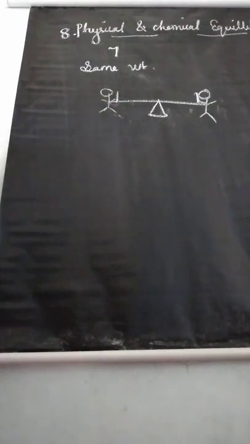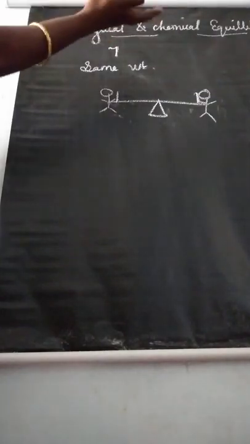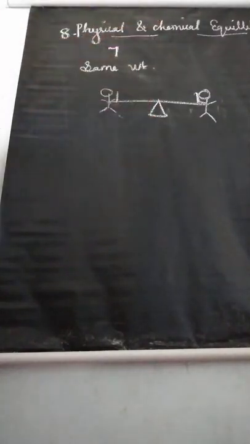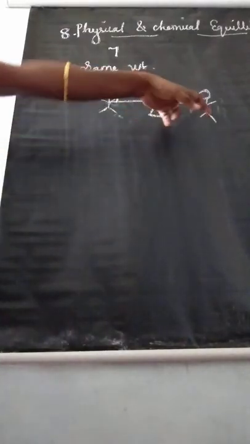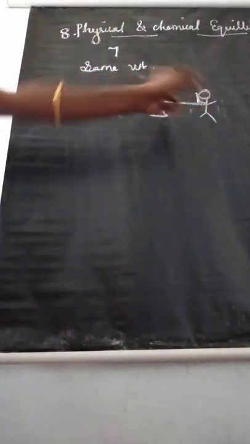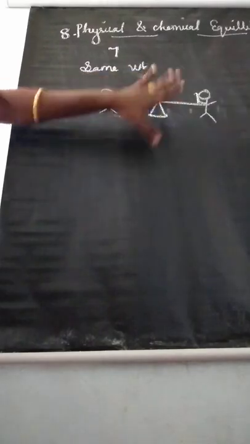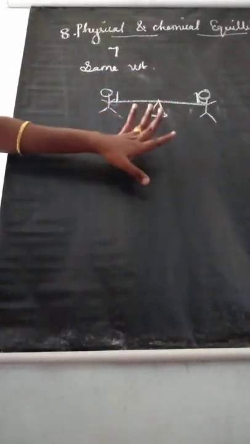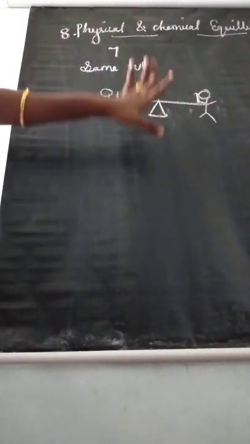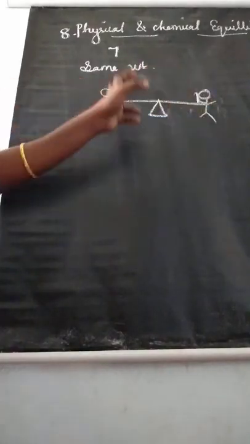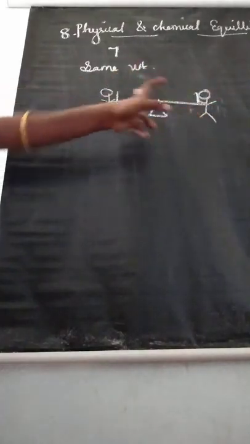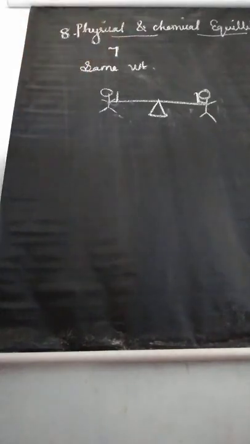So we say this is equilibrium. Understand? Now listen, another example.